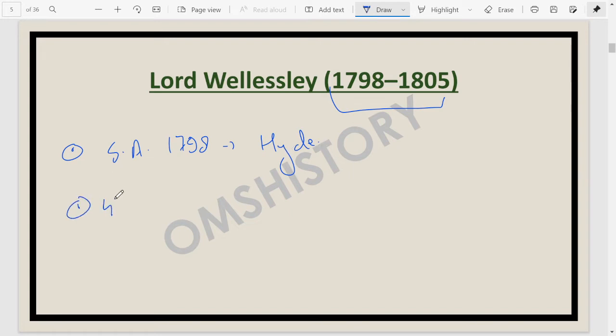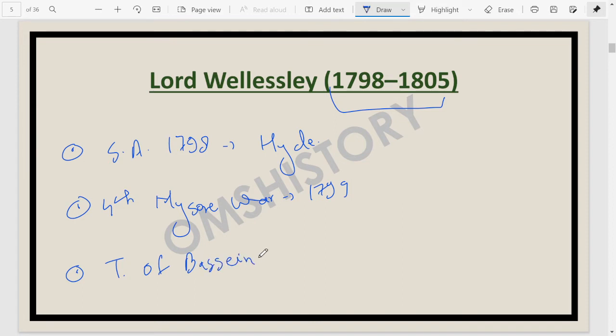In this time period, the Fourth Mysore War happened, during the time of Lord Wellesley, in 1799. Tipu was defeated, and many parts of Mysore were annexed. One more thing: the Marathas were also practically subjugated here, because the Treaty of Bassein was signed.